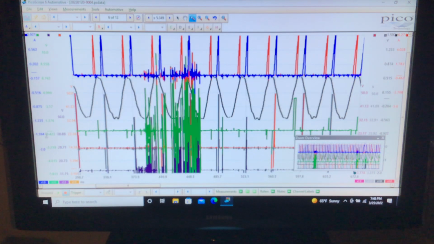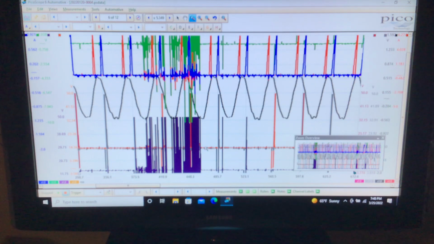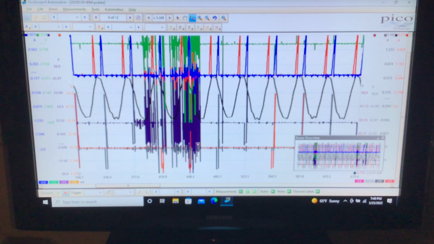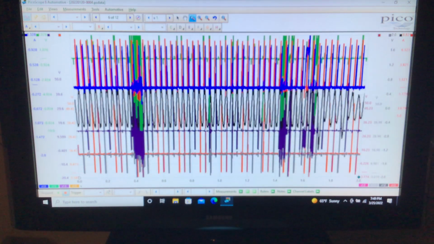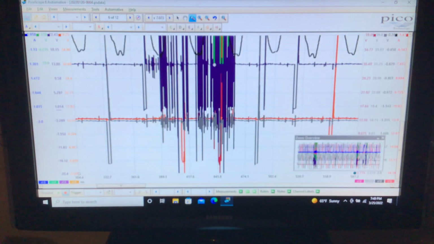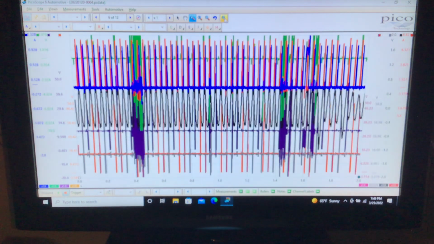Let's get green out of there and take a look at our injection. And I'm about ready to yell, but here we go. We'll keep going. All right. Basically, we have a lot of electrical bleed over going on, and the worst culprit is injector 1. And you can see the purple there, but there's a lot of bleed over. But so far, no misfires. And here we go.